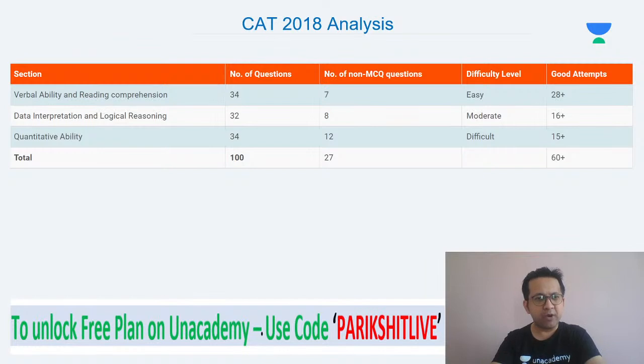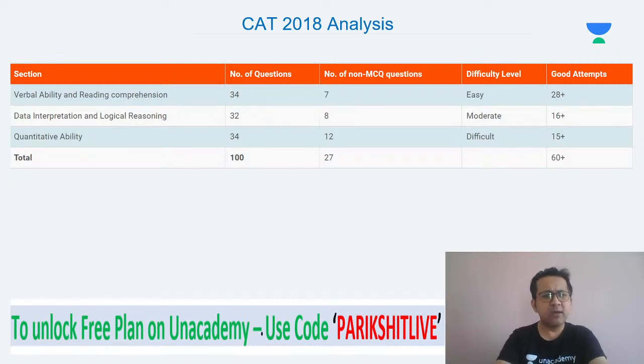Again, the number of attempts, have a look. Verbal, when something is easy, number of attempts go as high as 28. This year, around 25 questions in VRC. If VRC is easy, you would want to attempt around 20 questions with 85 to 90% accuracy, right? So around 20 out of 25, even if you get around 16 or 17 correct, it will help you clear your cutoffs.